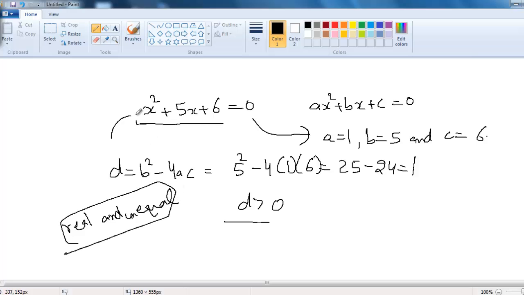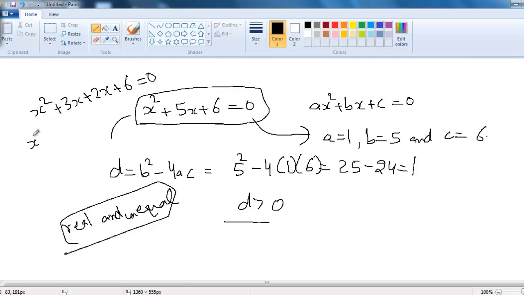Now when you try to solve this quadratic equation, we can write it as x squared plus 3x plus 2x plus 6 is equal to 0. If you want to learn how to solve any given quadratic equation by different methods, then just watch my previous videos. So it becomes x, we take x common, x plus 3 plus 2 times x plus 3 equal to 0.